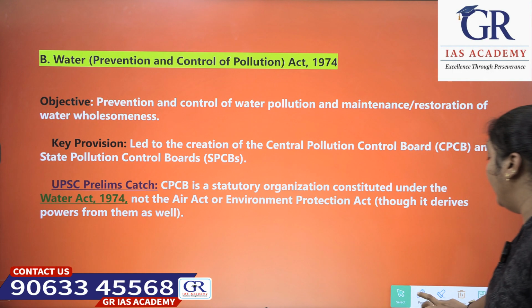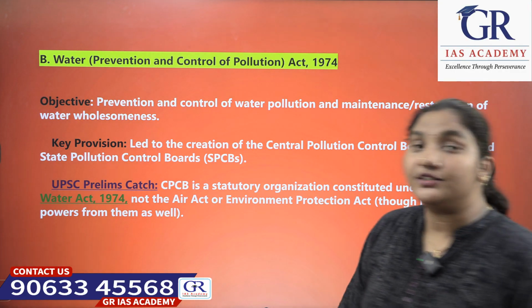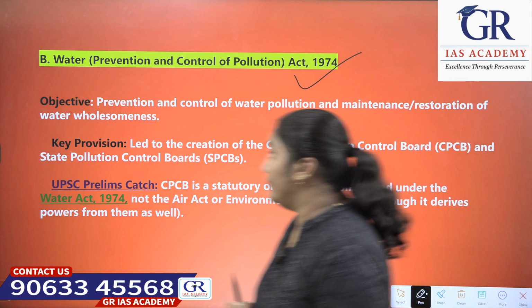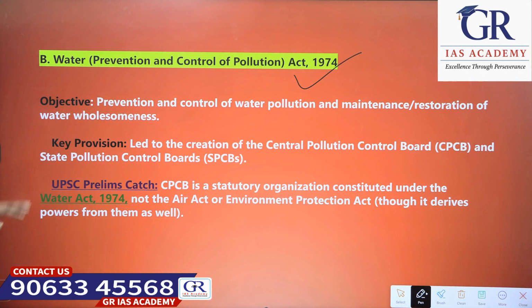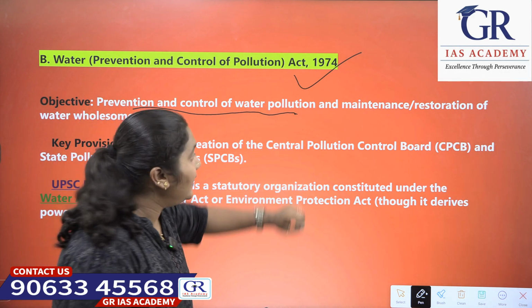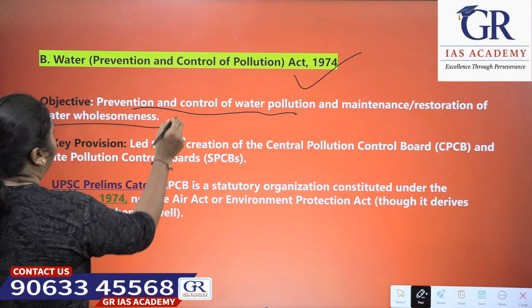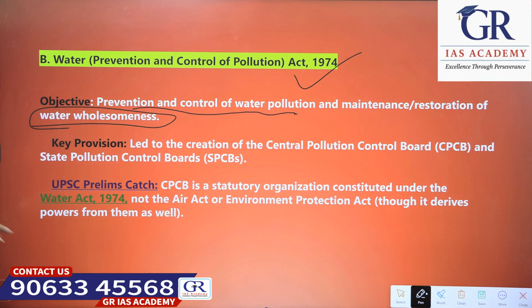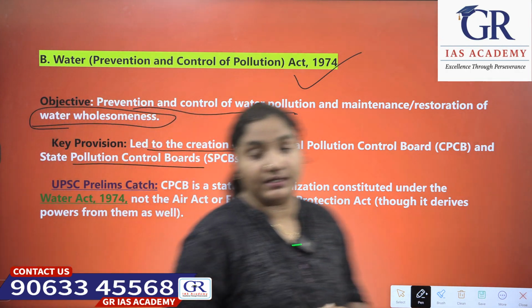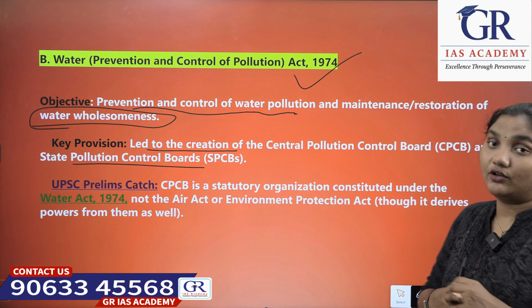Okay, next, coming to water pollution, the Water Prevention and Control of Pollution Act 1974. What is the objective of this act? The objective is prevention and control of water pollution and maintenance or restoration of water wholesomeness. Next, the key provision of this act leads to the creation of the Central Pollution Control Board and State Pollution Control Boards.